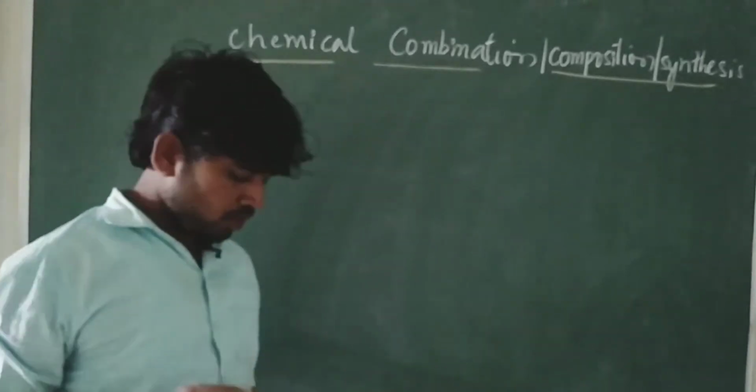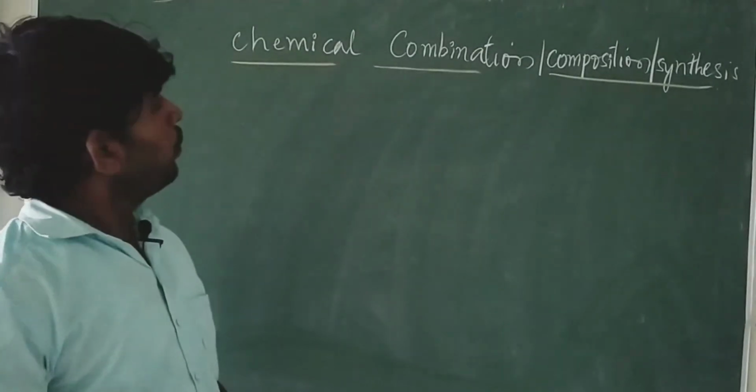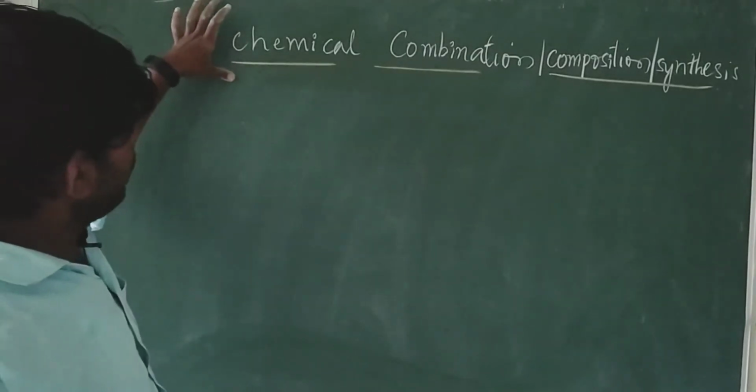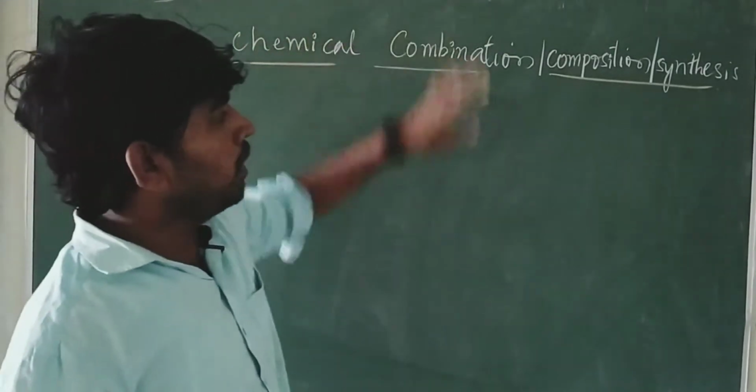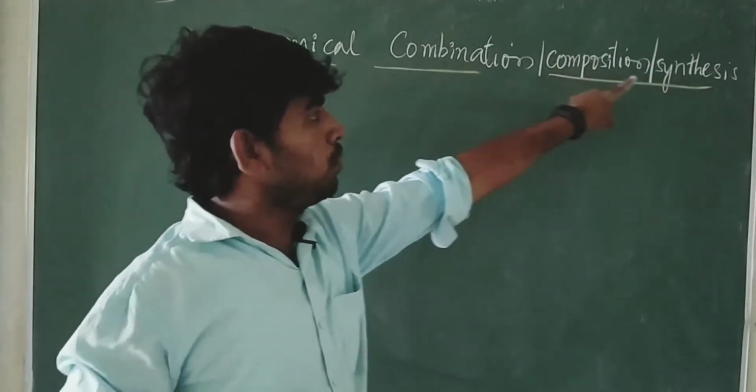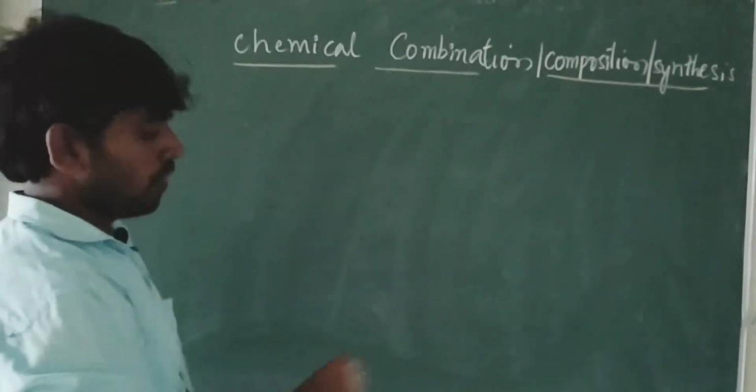Okay, good afternoon students. Now we are going to discuss types of chemical reactions. The first one is chemical combination. Another name for this is chemical composition, and one more name is chemical synthesis reaction. Generally they will call it a synthesis reaction.